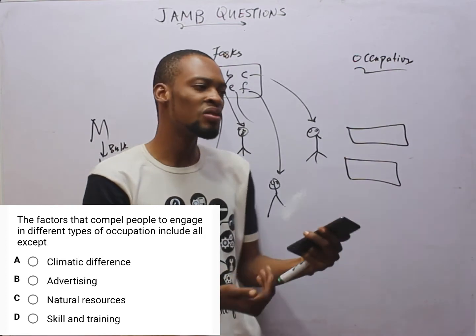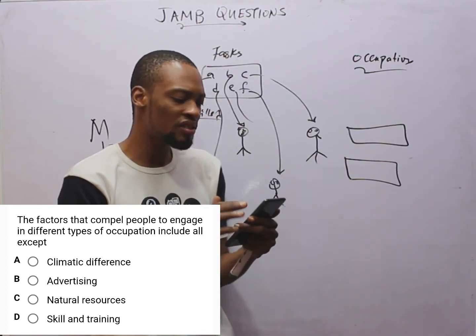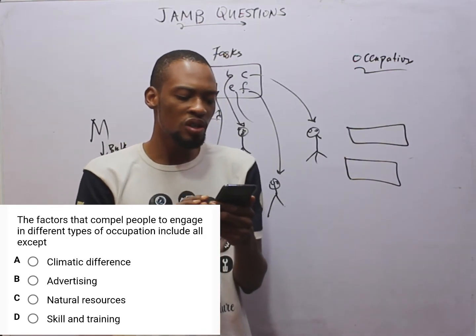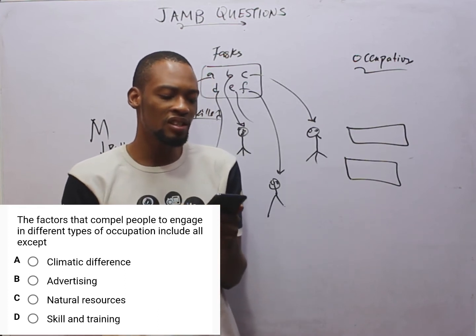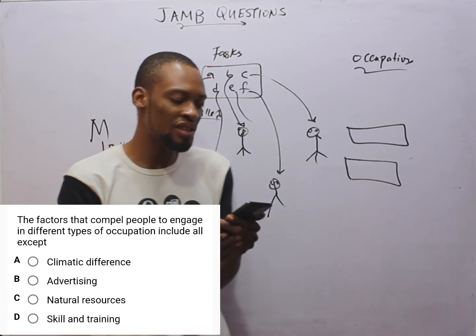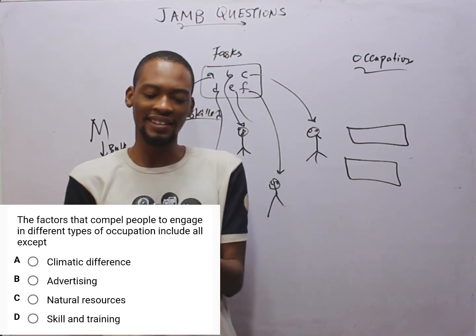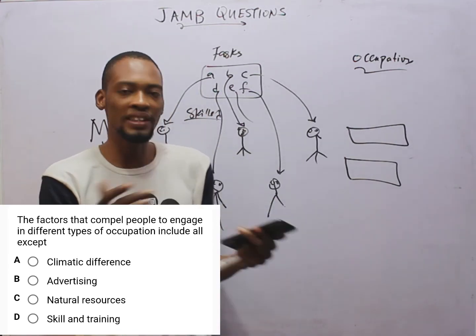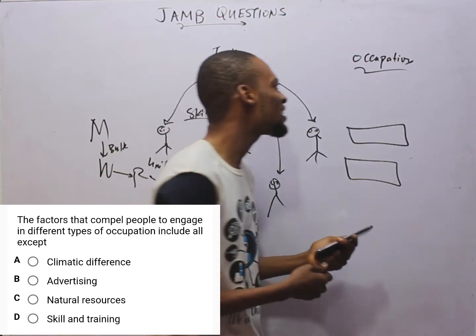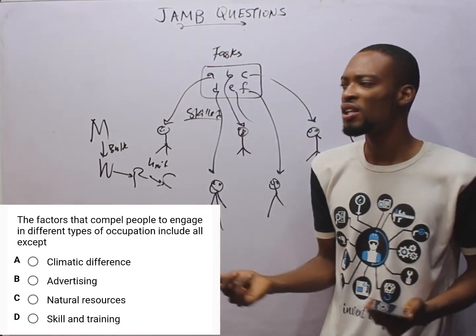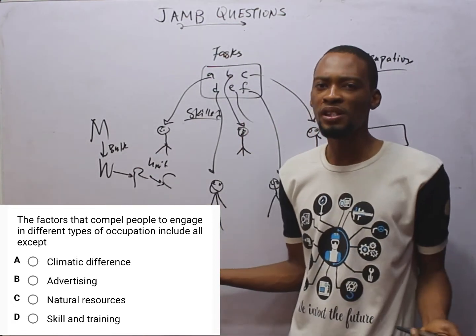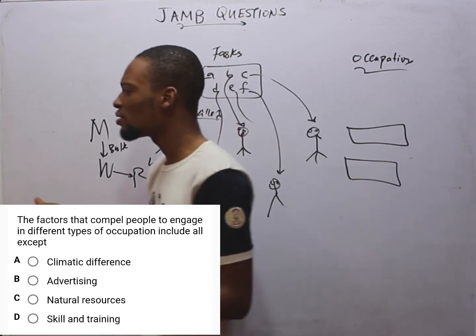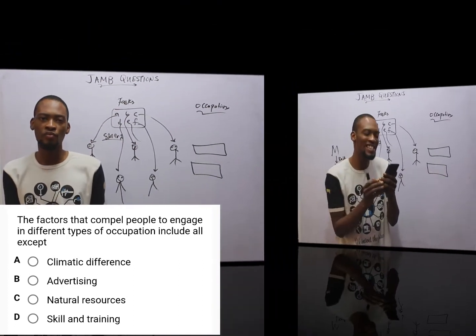If you can't read and write, you can't engage in jobs that require reading and writing. So your type of occupation is based on your skill and training, your natural resources, and climatic differences, not advertising. If I advertise a job or an occupation for you, if you are not qualified, you can't do it in the first place. So you need to be qualified, then it has to be in a favorable area.